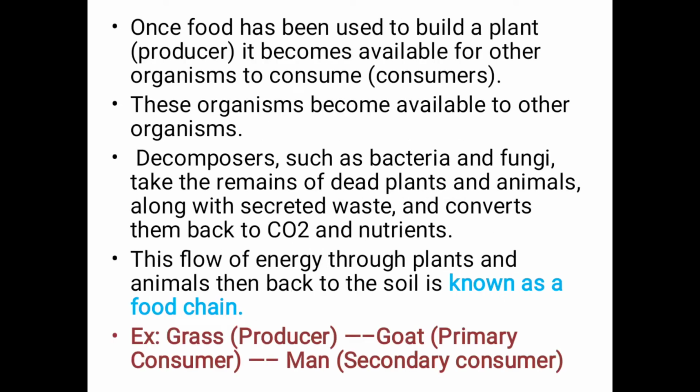Once food has been used to build a plant, it becomes available for other organisms to consume. These organisms become available to other organisms. Decomposers such as bacteria and fungi take the remaining dead plants and animals along with secreted waste and convert them back to CO2 and nutrients. This flow of energy through plants and animals and then back to soil is known as the food chain. Here is an example: grass, goat, then a man.